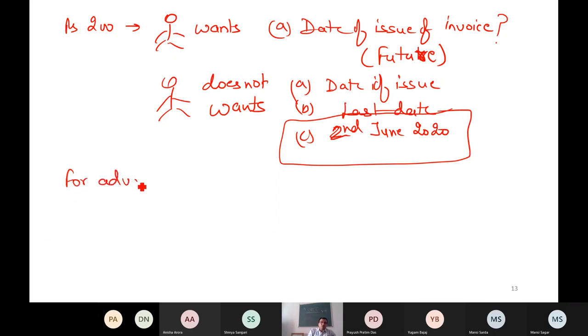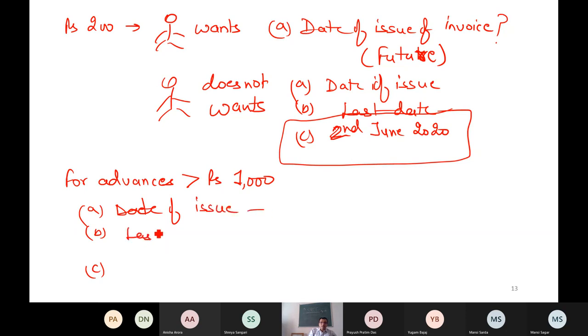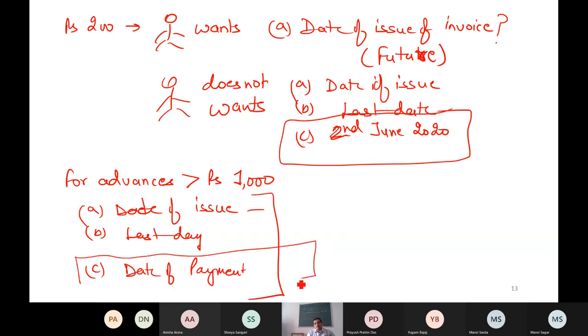For advance, this is exceeding 1000, then government says you have to apply this rule A, B, C. Date of invoice, then government says you don't have any option. So date of tax invoice, last date and date of payment. You have to apply the rule. That's it. In this case, answer will by default come date of payment.